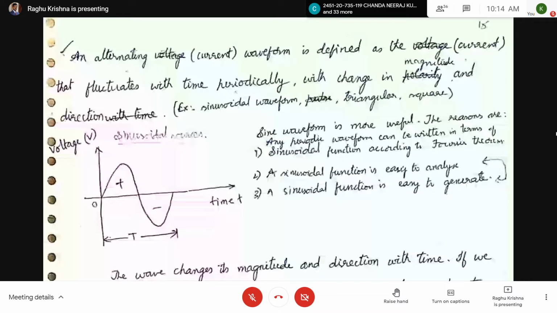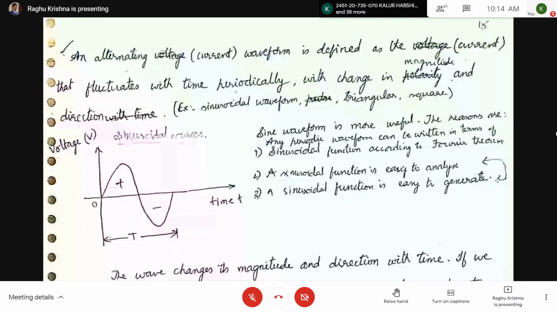So let us see what is an alternating current or voltage waveform. Why is it named alternating, and what is meant by alternating? Here an alternating voltage or current waveform is defined as the voltage or current that fluctuates with the time periodically. Periodically is very important, and it will be fluctuating with time.